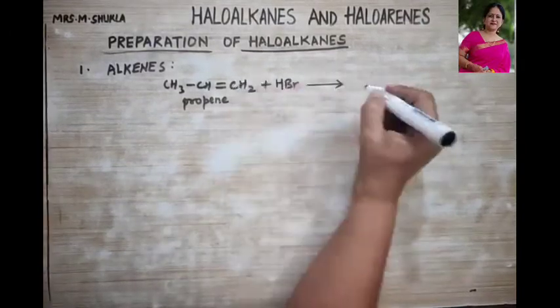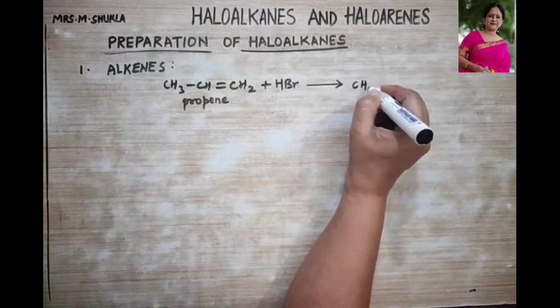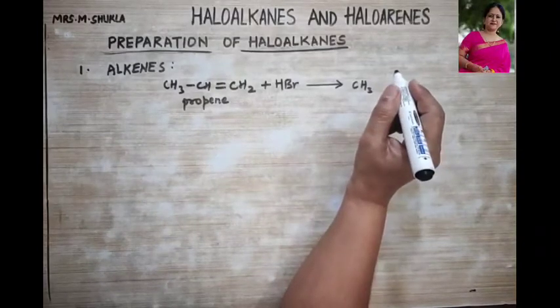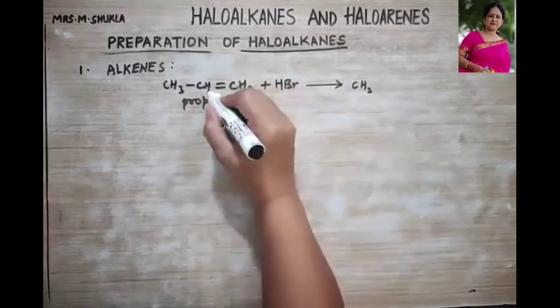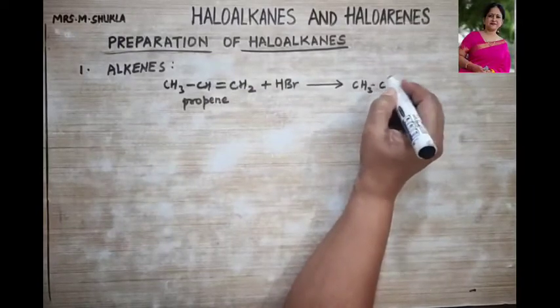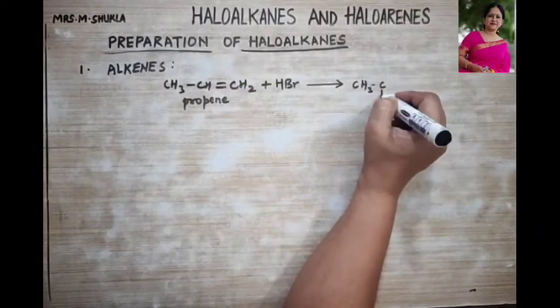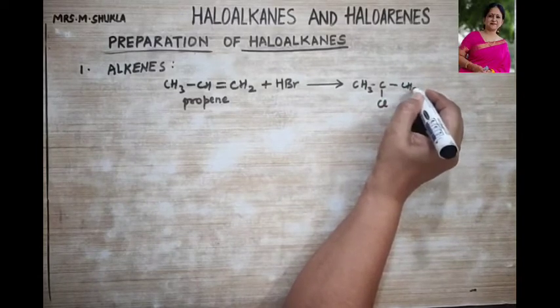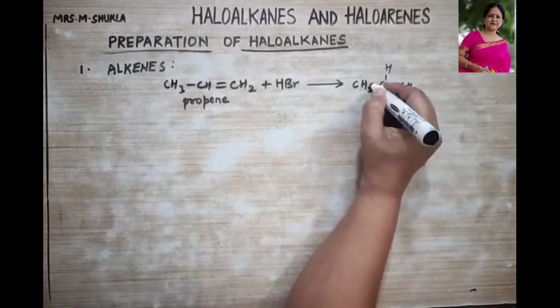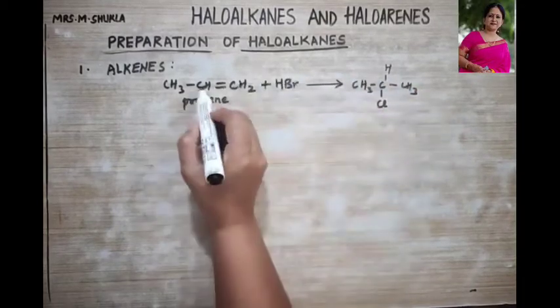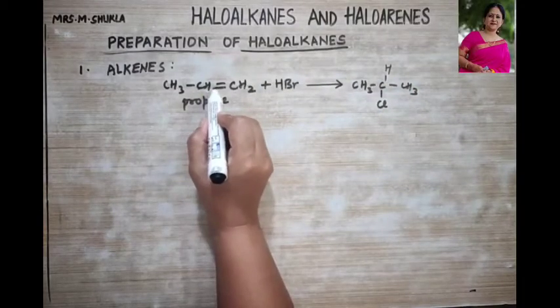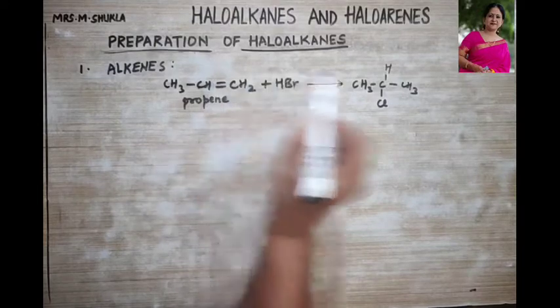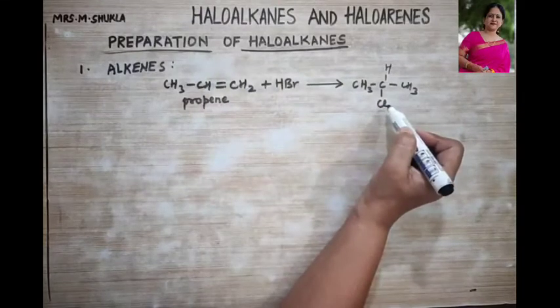And therefore, which double bond carbon atom will have less hydrogen? This one. So it will get attached over here. Let me write it down over here. CH3, and this will be H over here. So this carbon has fewer hydrogens, so the halogen will get attached over here.